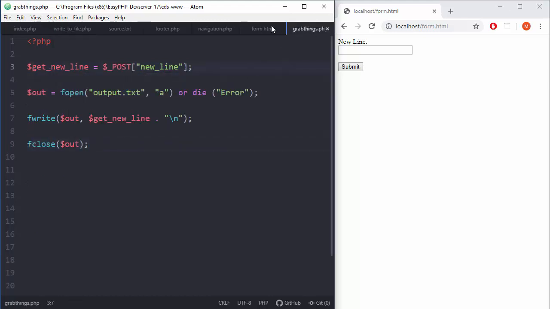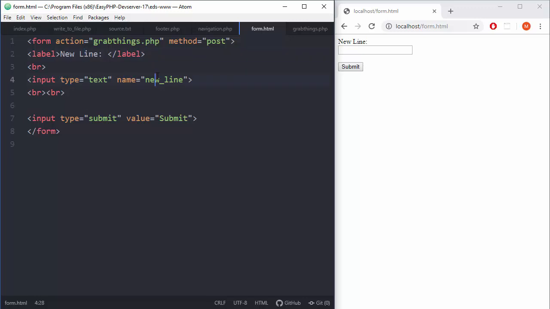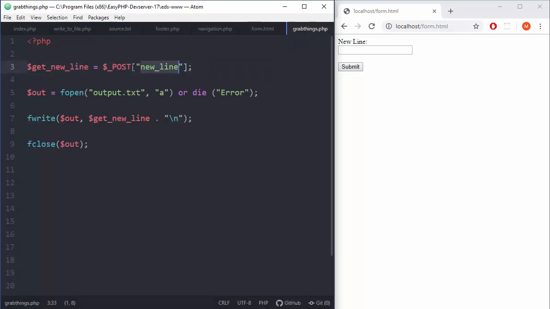From form we have a field, we have a new line, we are passing that here, and then we are using that here, and then we are opening our file, putting it here, and then fwrite demands two things. Okay, so this down there and this down there, plus a new line, and that's pretty much it.